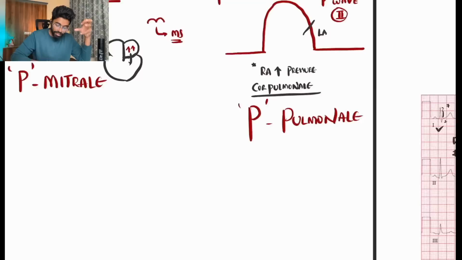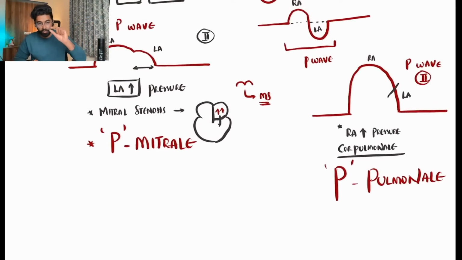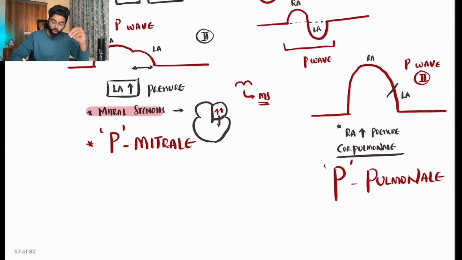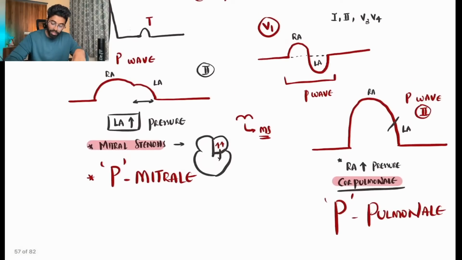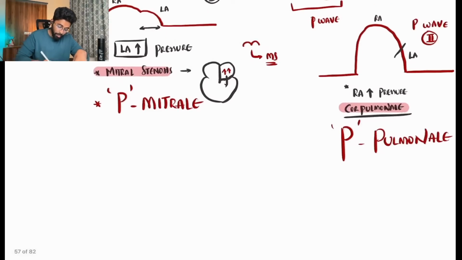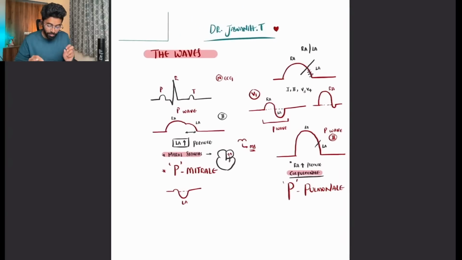So why did I tell this here? Just by looking into the P wave, we can literally diagnose mitral stenosis and also cor pulmonale. And if you see in lead 1, if it is P pulmonale, the right atrial P wave will be this way. And in V1, if you could see the P mitral, you can see a large downward P wave. So we can clearly say P mitral. This is a very simple method of looking into the P wave, and the disease we can identify through ECG, right?